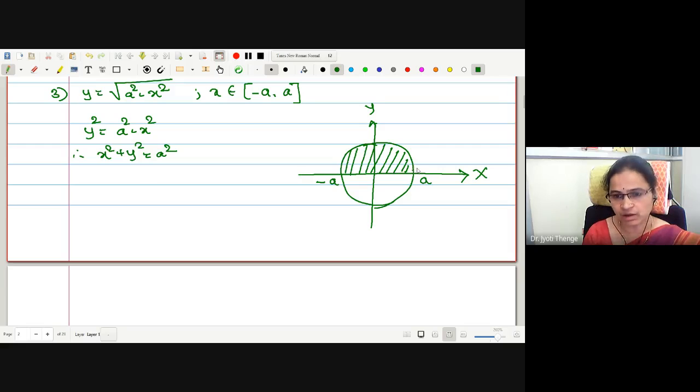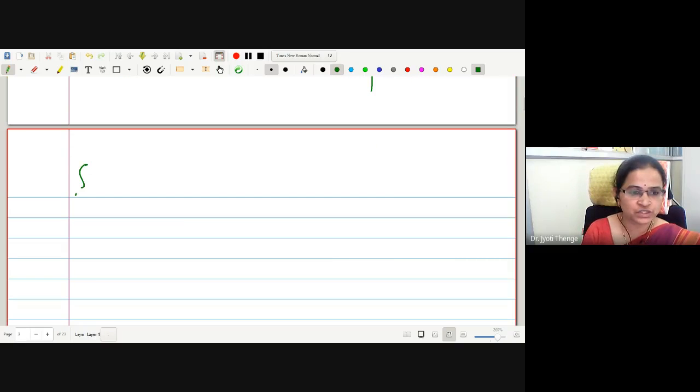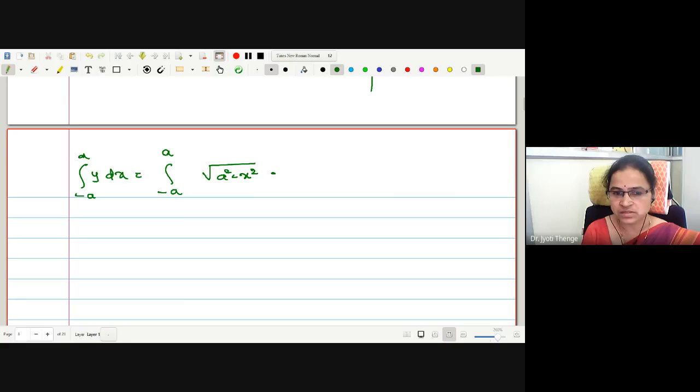Therefore, actually it is giving us the area of a semicircle. Okay, let me do the integration. Integration from minus a to a of y dx. So this is the integral from minus a to a of under root a square minus x square dx. Are you remembering what is the integration of under root a square minus x square?